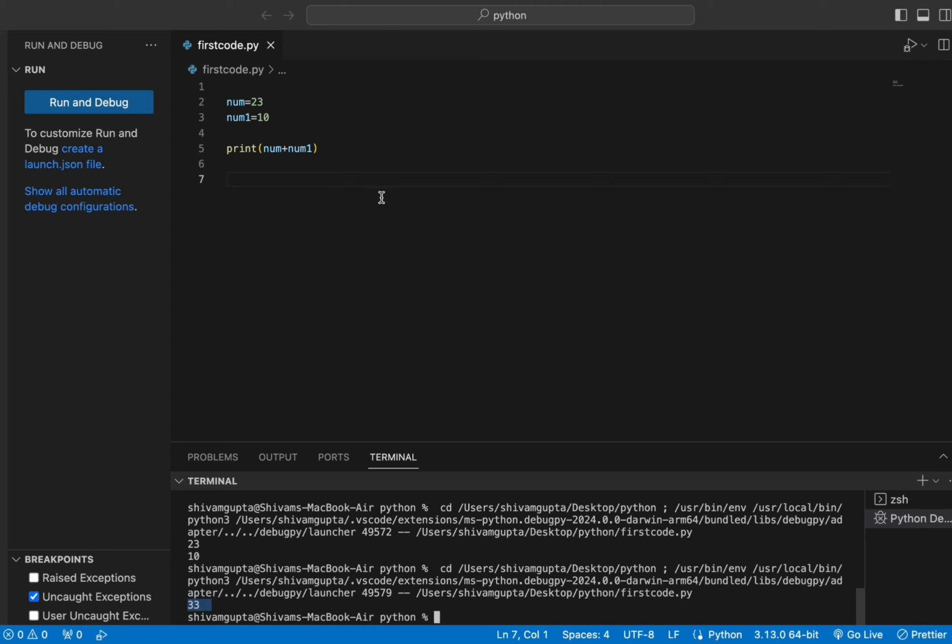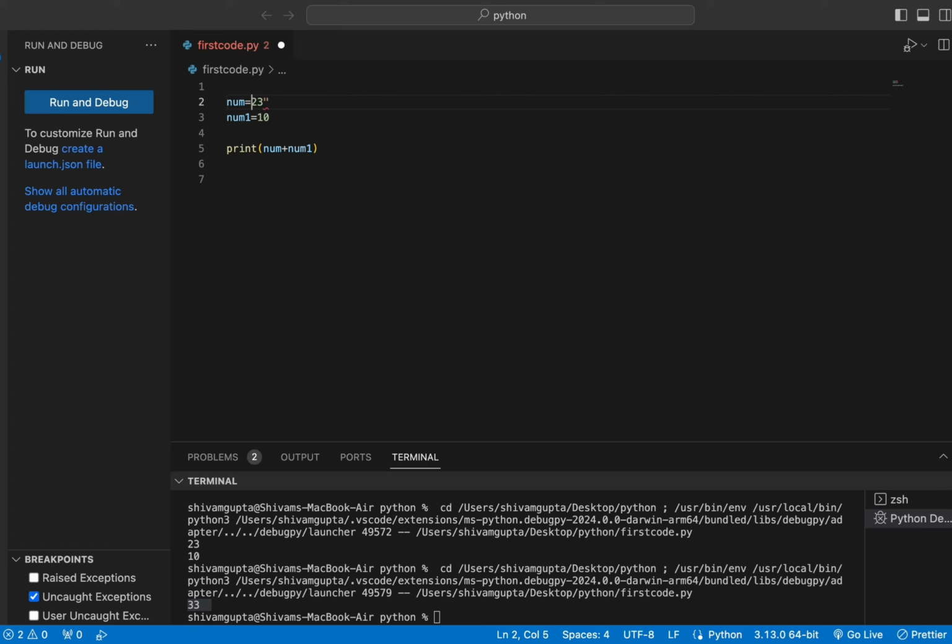So in this case, you can print an output by storing a number in two variables, or you can say integers, and you can show the sum in the print function. Now what I want to explain is the reason why I haven't passed the double inverted comma, because it will act as a string.